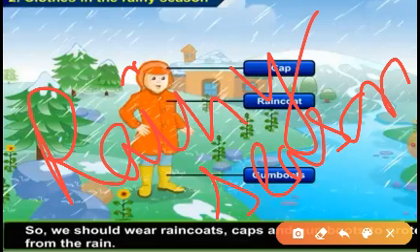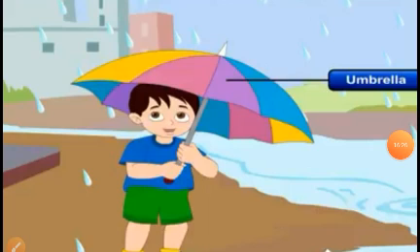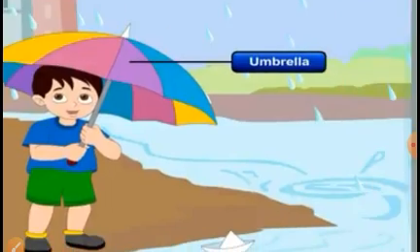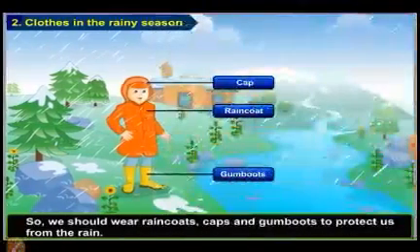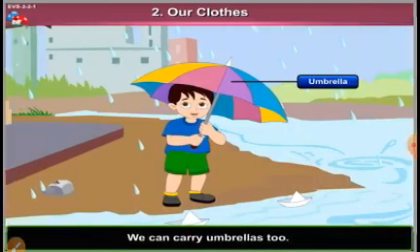And also we should carry an umbrella with us. So in rainy season children, we should wear raincoats, cap, gumboots, so that we are protected from the rain, as well as we should carry an umbrella with us.